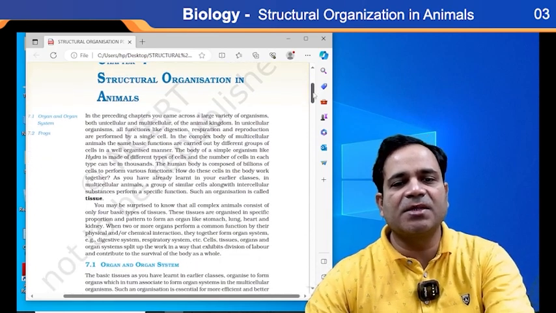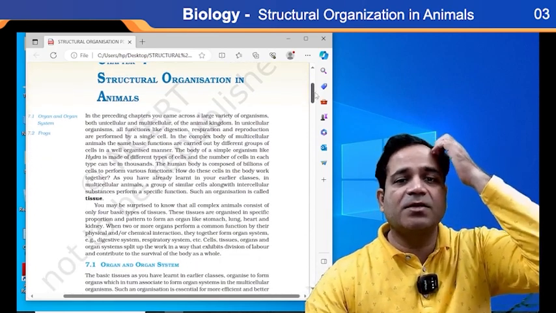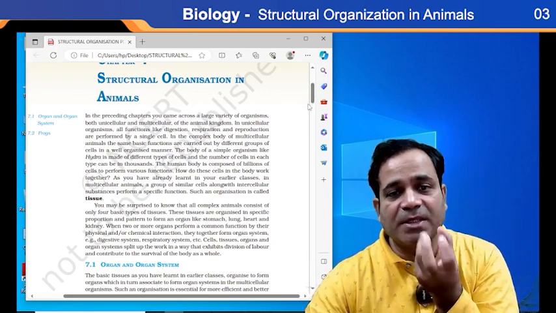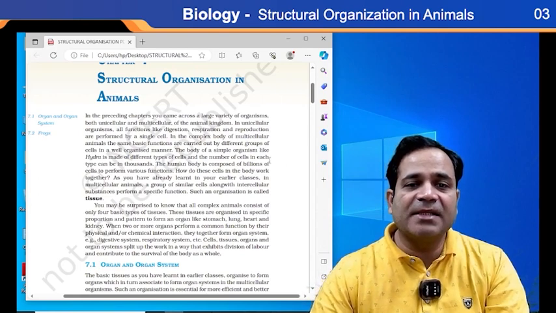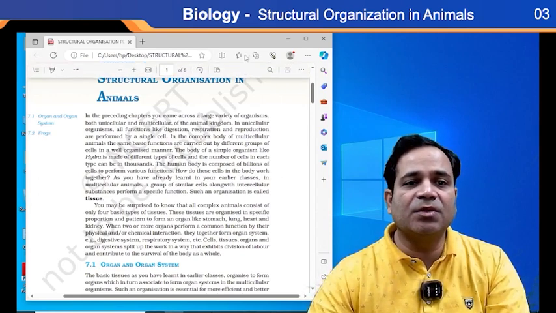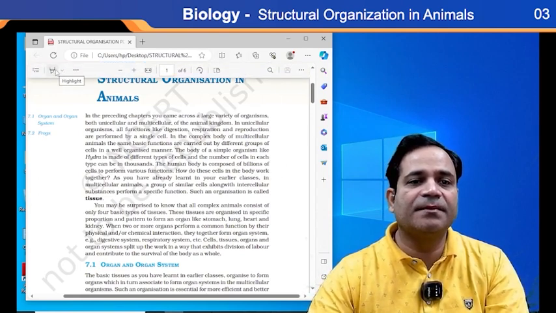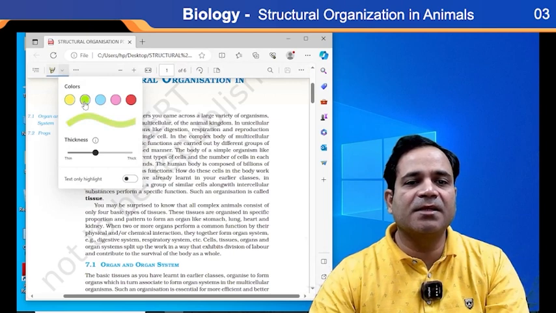Clear? So in this, what we should know is about the tissue. Which tissue? Animal tissue, my dear. I am using a highlighter here, this one color.